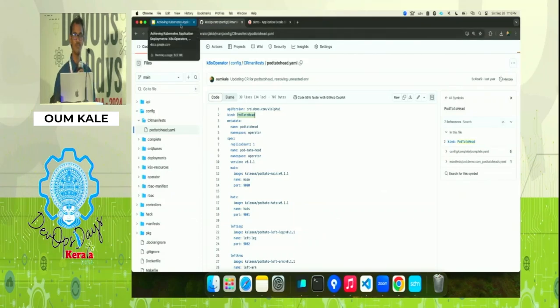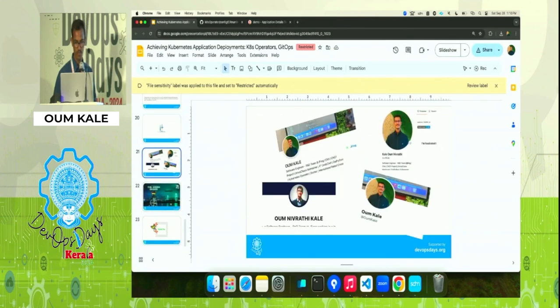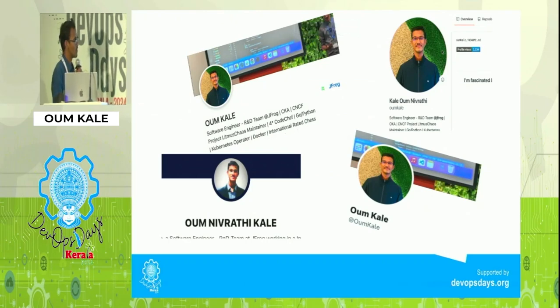Sounds good? That is how GitOps and operator are looped. Okay. Feel free to reach out to me on any social networking media, like LinkedIn or GitHub, or you can create an issue on GitHub.